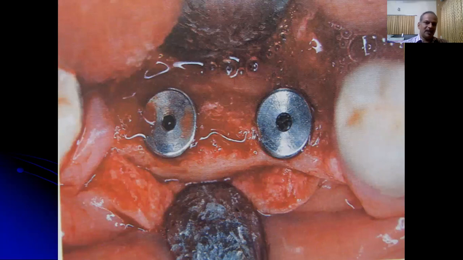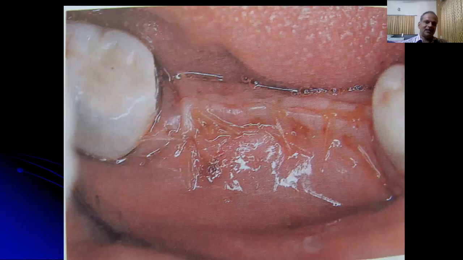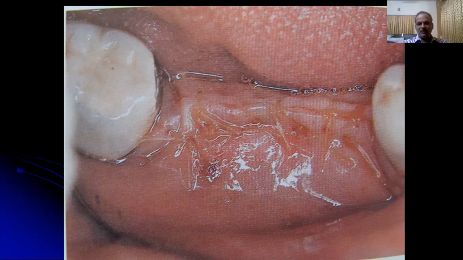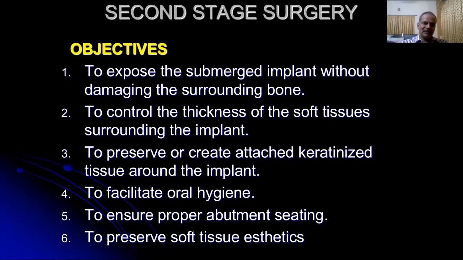This is the cover screw that is placed, and then the soft tissues are sutured with interrupted sutures so that the implants remain completely submerged under the gingiva and are not exposed to the oral cavity. This is allowed to heal for about 2 to 4 months for dense cortical bone and 4 to 6 months for loose trabecular bone, and then the second stage surgery is performed.